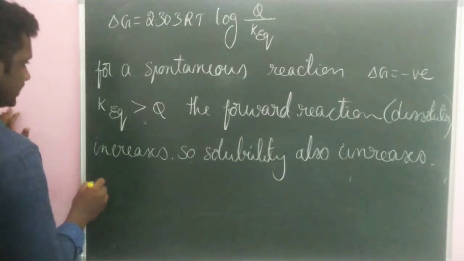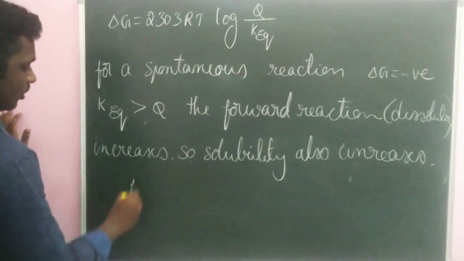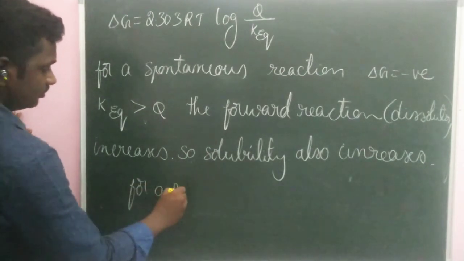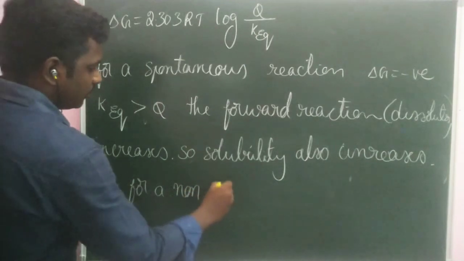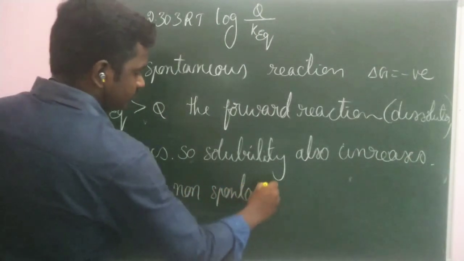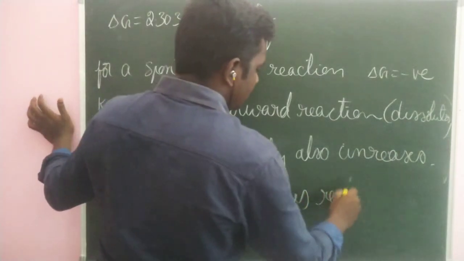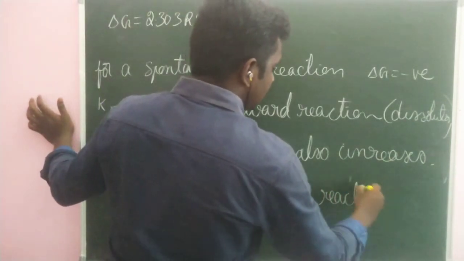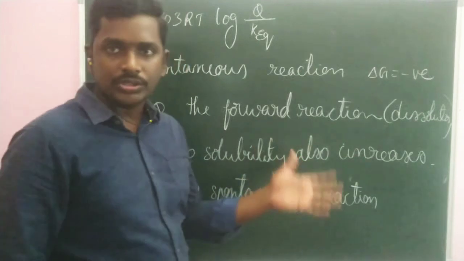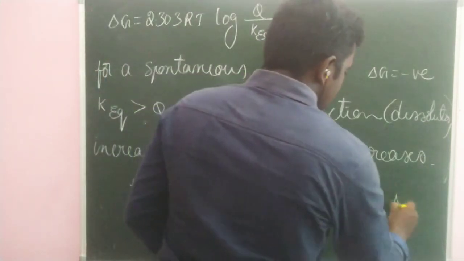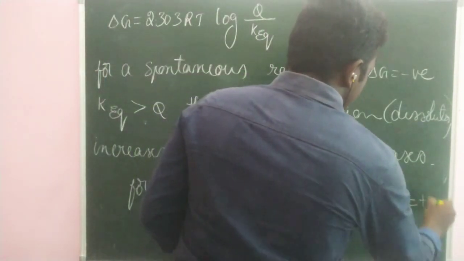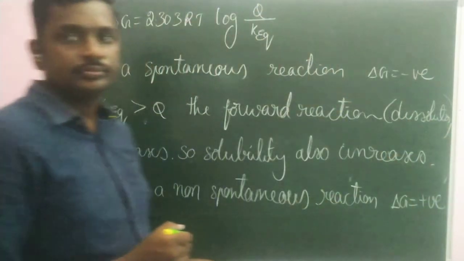Right? Now, second case. What is the second case? For a non-spontaneous reaction. What is the thermodynamic relation for a non-spontaneous reaction? Delta G, that is change in Gibbs energy, will become positive. So when will it become positive?